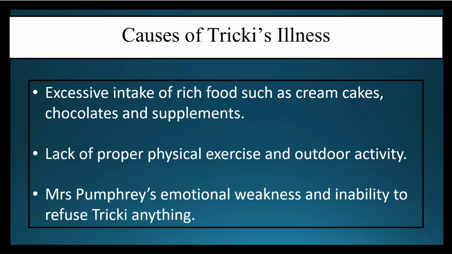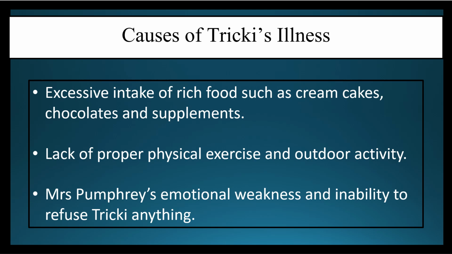What were the causes of Tricky's illness? We all know that he had fallen ill and Mrs. Pumphrey was worried. But reason क्या था? Firstly, it was due to the excessive intake of rich food such as cream cakes, chocolates, supplements, basically all kind of junk that a person can have. Then there was lack of proper physical exercise and outdoor activity. वो बिल्कुल भी, like she barely used to take him to walks, मतलब एकदम rarely, and other than that Tricky की कोई outdoor activity भी नहीं थी.